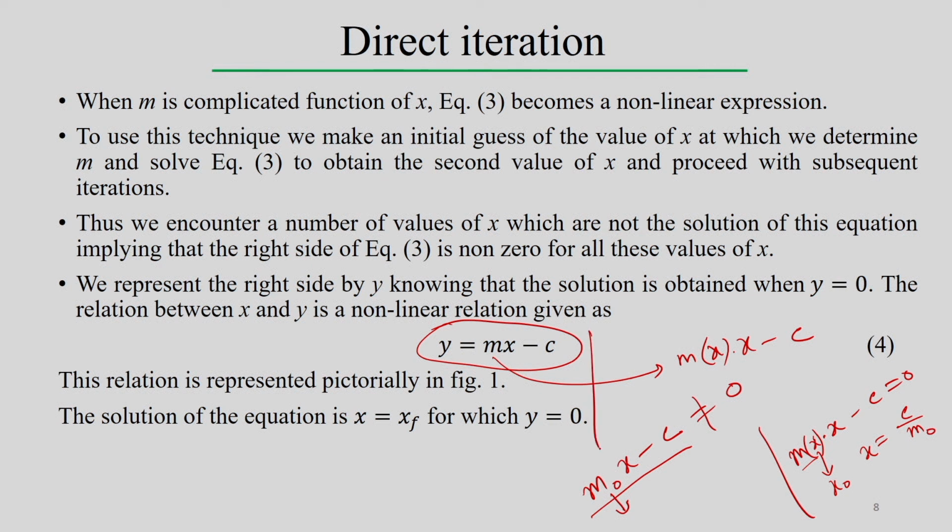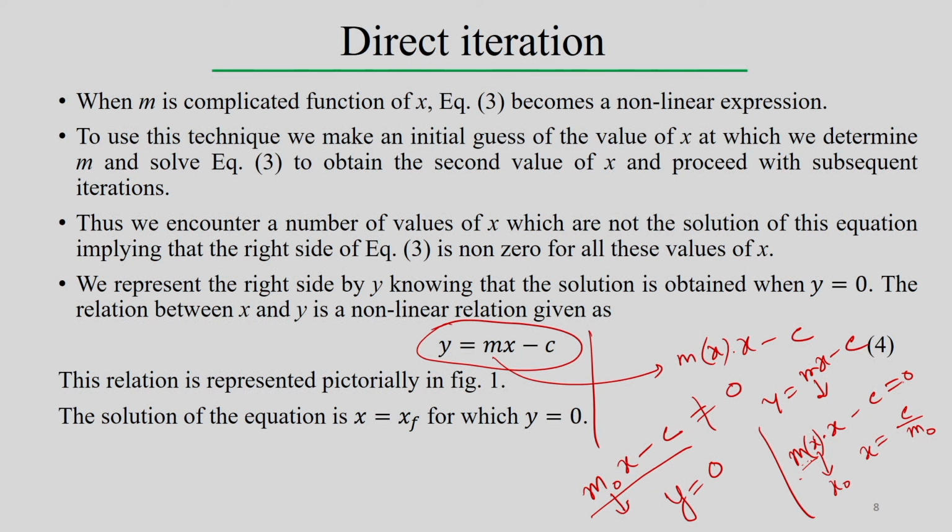So, we calculate different values of m at different values of x, but only once this becomes exactly equal to 0 do we reach the exact solution. Other way around, when y equals 0, because y is mx minus c, we take different values of m and different values of x, calculate mx minus c, and do so many trials. Once we get exactly y equals 0, then we can say we are reaching the exact solution of this equation.